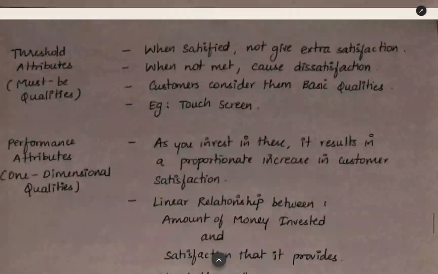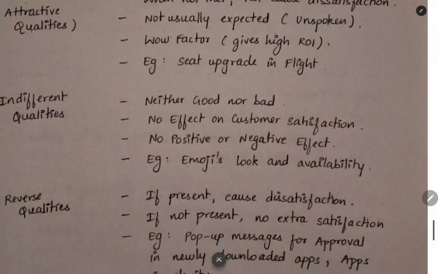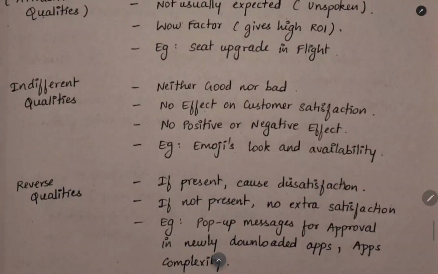The next thing is we are going to see the bad qualities which should not be there in the product. First thing is indifferent quality. These are qualities which are not good, not bad. They cannot be placed in positive or negative. They will have no effect on customer satisfaction. More point to be noted, no effect on customer satisfaction. Example, emoji look and availability. In a mobile, how many emojis are there, whether they are in a wide variety or not, the customer will not care. If you have a large number of emojis, it will not give satisfaction to the customer. If you don't have emojis also, the customer will not get angry with you. So these are indifferent qualities.